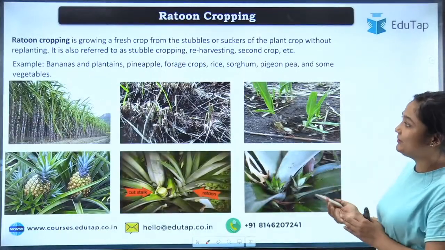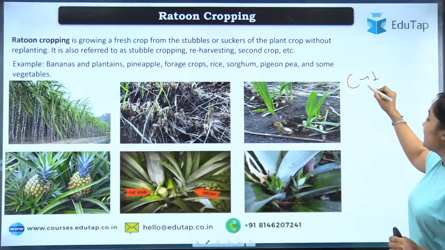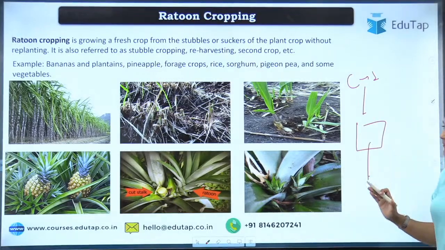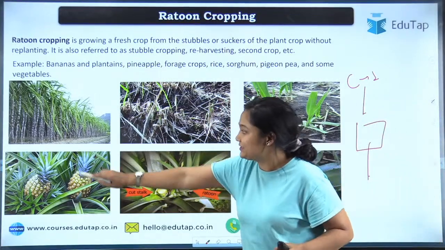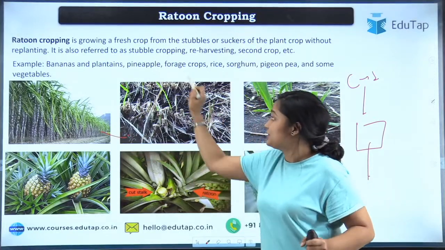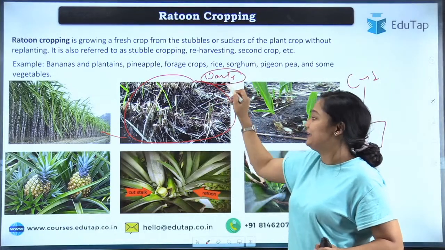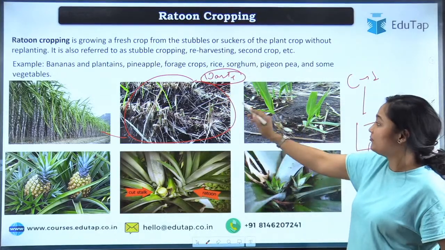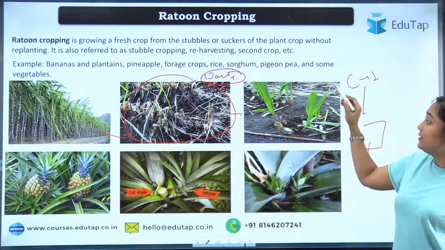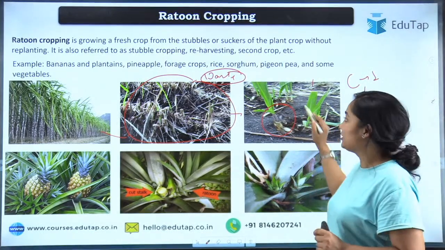So as you can see, what will be the ratoon cropping? You have crop A, then it matures. What you do when you harvest it, you leave the stubble. As you can see, this was your mature crop of sugarcane. After harvesting, you have left the stubble, the waste part that can't be sold in the farms or to the sugarcane mill or used for biofuel. You have left it in the field. What will happen after a time? This will start regrowing. So that is basically your ratoon cropping.